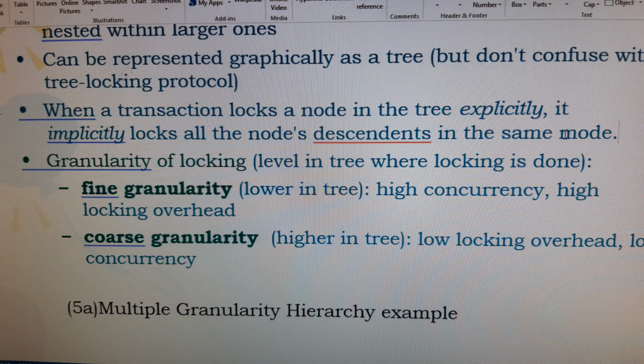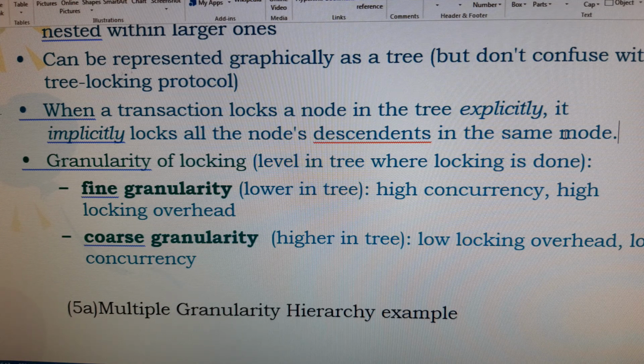In order to remove that waiting, we arrange the items in a particular structure, here a tree structure, so a hierarchy is formed. If the parent or root is explicitly locked, then whatever depends on the root or parent is automatically implicitly locked.